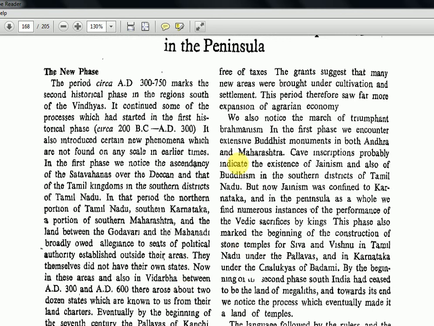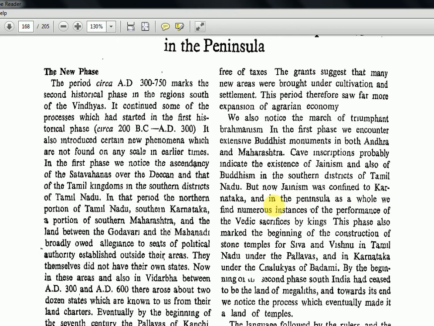Now the grants suggest that many new areas were brought under cultivation and settlement. This period therefore saw far more expansion of agrarian economy. We also noticed the march of triumphant Brahmanism. In the first phase, we encounter extensive Buddhist monuments in both Andhra and Maharashtra. Cave inscriptions probably indicate the existence of Jainism and also of Buddhism in the southern districts of Tamil Nadu. But now Jainism was confined to Karnataka. You know, in Karnataka there is Shravanabelagola and the Bahubali statue. So Jainism continued there, but Buddhism, which originated in India, slowly declined. That is what they are telling: in the second historical phase, Buddhism is declining.